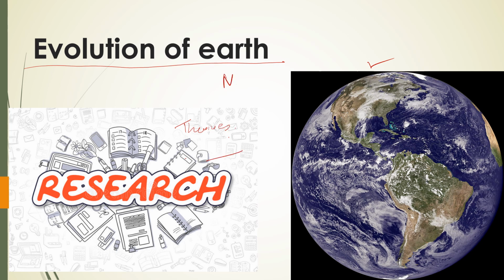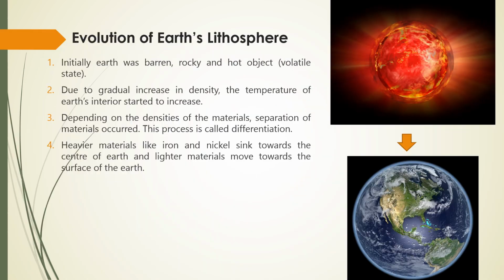But the nebular hypothesis is the most accepted hypothesis to date. According to this hypothesis, our Earth has been formed from the Sun. It formed around 4.6 billion years ago.